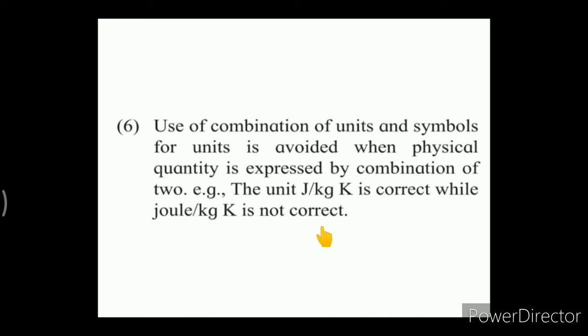Either you have to express the unit in the symbol form only, that means when you are using the symbol of any unit, you have to express all units in the symbol only. You cannot write one unit in terms of its full name and another unit in the symbol form.